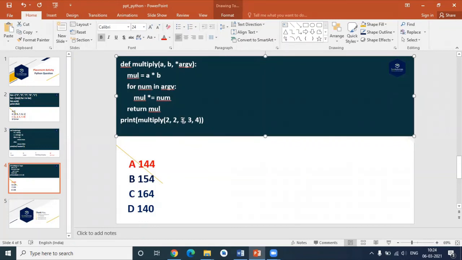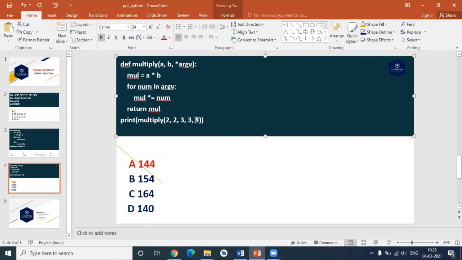So first it picks 3. 4 into 3 is 12, and 12 is stored back to mul. Again it goes to 3. 12 into 3 is 36, so 36 is stored to the mul variable. Again it goes to the next value, which is 4. 36 into 4 is 144, and that is stored to mul. Again it goes, but no values are left, so it goes to the return statement, where mul returns 144. It returns to where we are calling the function, so it prints 144.